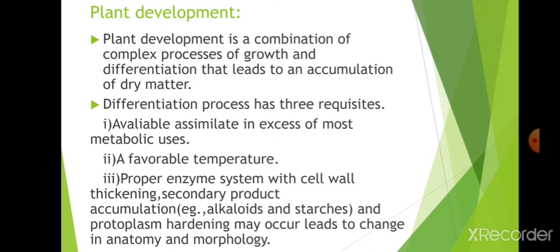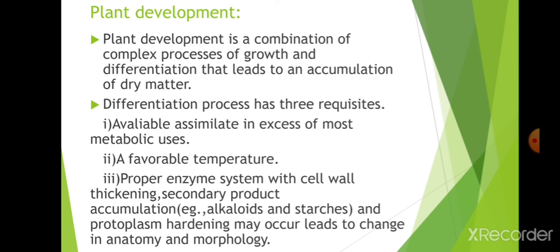These are very, very important to remember: differentiation occurs by three requisites. These are important to be noted. First, the available nutrients must be in excess of most metabolic uses. For building new organs, it must be present in excess. Otherwise, if it is present only in adequate, small quantities, how can it make new organs?